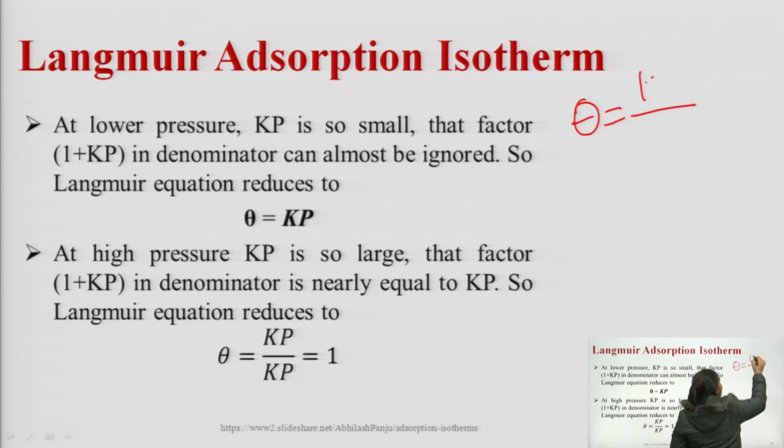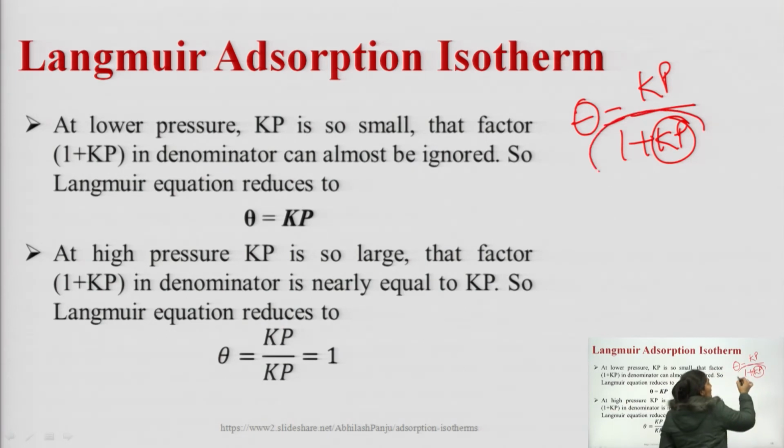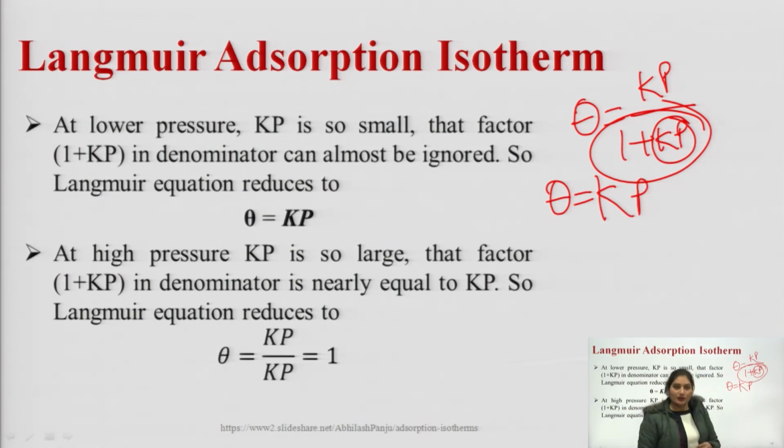If at lower pressure the value of Kp is so small that the factor 1 plus Kp in the denominator can almost be ignored, then at lower pressure theta is equal to Kp.